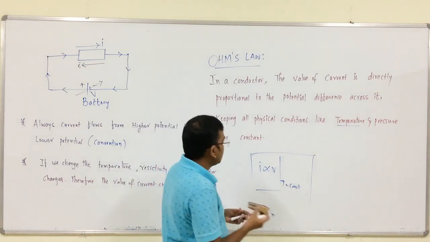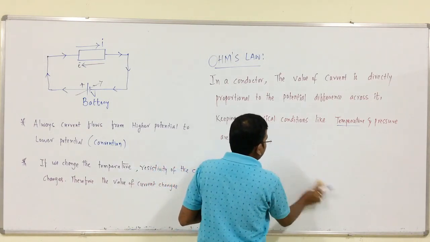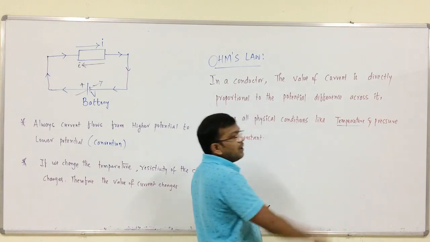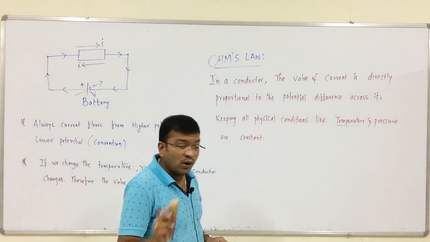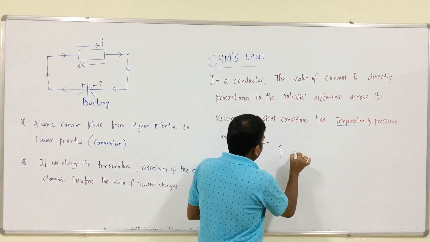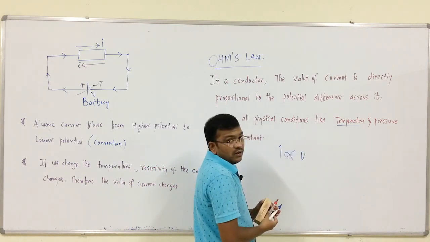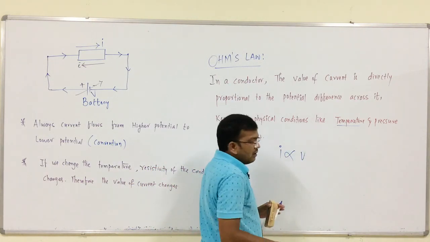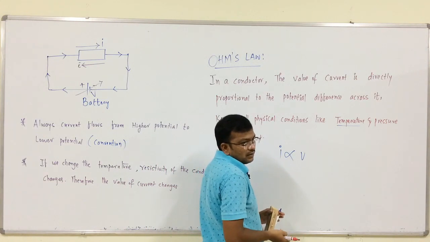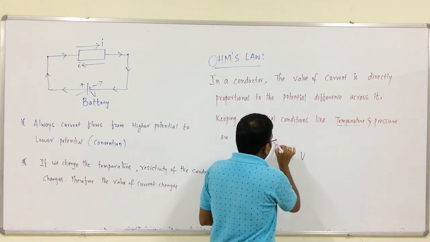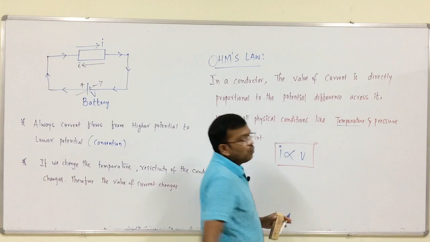This statement is valid only when temperature is maintained constant. By changing the temperature, we don't have this relation, right? So, keeping temperature constant, then only I is proportional to V.